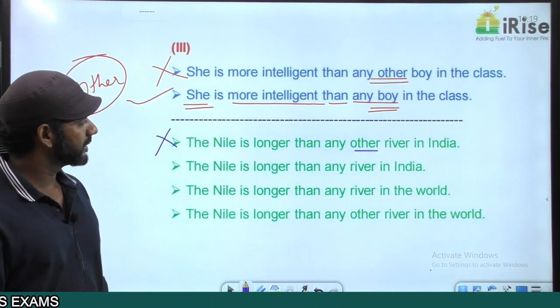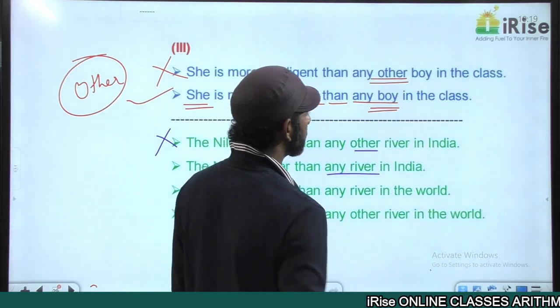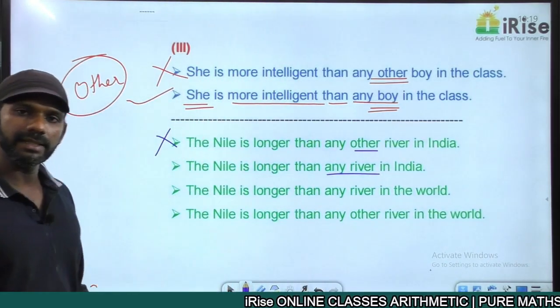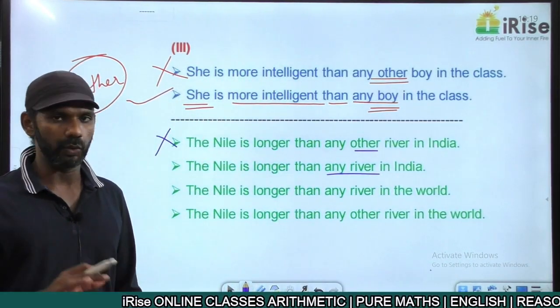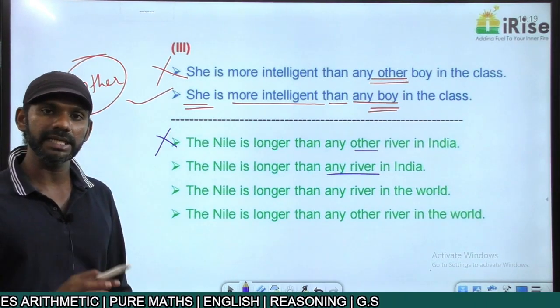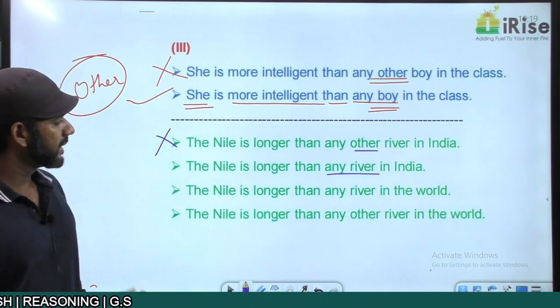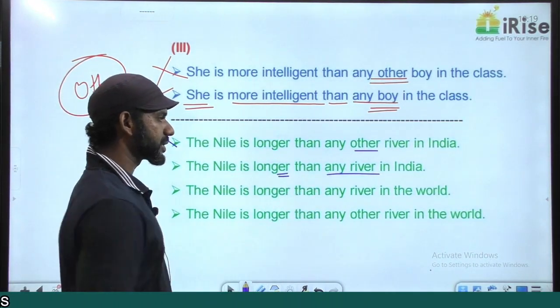Come to the second one. "The Nile is longer than any river in India." From this sentence, is the Nile a river in India? No. "The Nile is longer than any river in India" means the Nile is not a river in India. The meaning is completely fine. Longer is a comparative degree adjective.